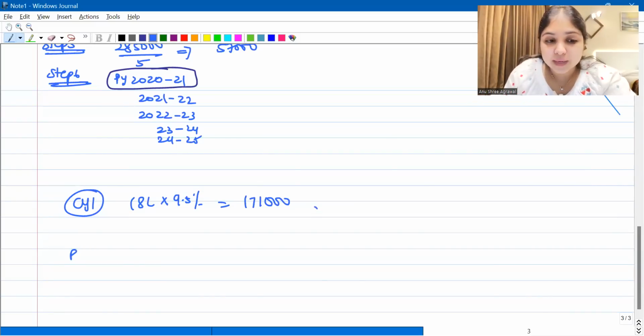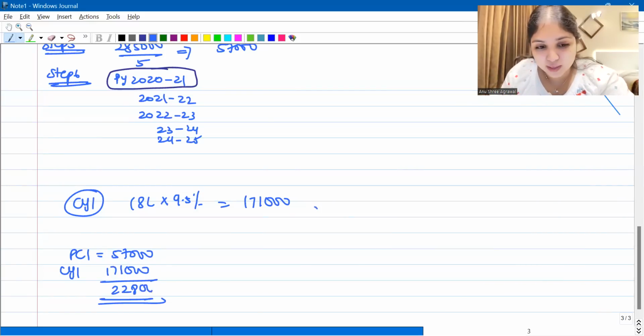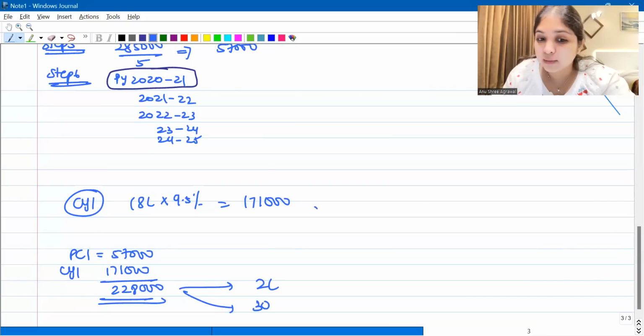So if you see, pre-construction interest is 57,000. Current year interest is 1,71,000. So what is the total interest for this year? The total interest for this year is 2,28,000, which we will have to limit to either 2 lakh or 30,000 because it is a self-occupied property.